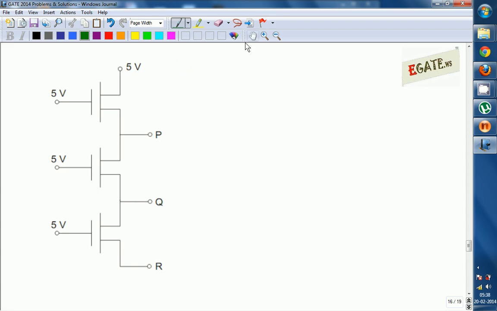We can write the condition: source voltage is equal to drain voltage if the drain voltage is less than Vg minus Vt. If the drain voltage is less than Vg minus Vt, the entire voltage will appear across the source. Otherwise Vs will maintain the maximum value Vg minus Vt, when Vd is greater than or equal to Vg minus Vt. This is what we are going with.